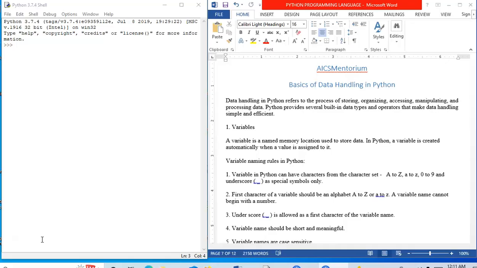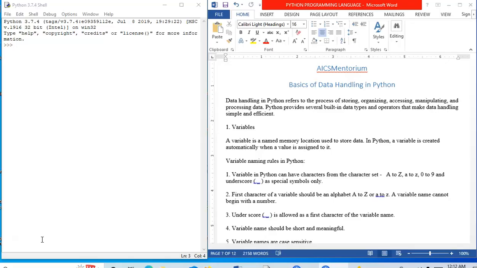Let us first see the concept of variables. What is a variable? A variable is a named memory location used to store data. In Python, a variable is created automatically when a value is assigned to it. Unlike any other programming language where you have to declare it first as an integer or as a string or as a floating point variable, here we simply give the variable name and assign the value, and it gets created.